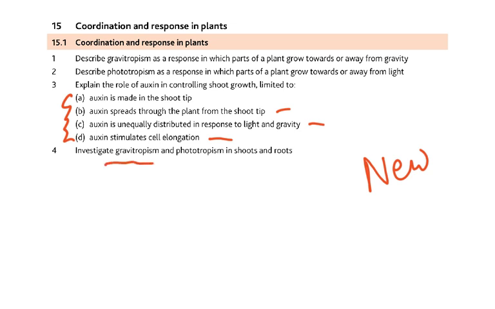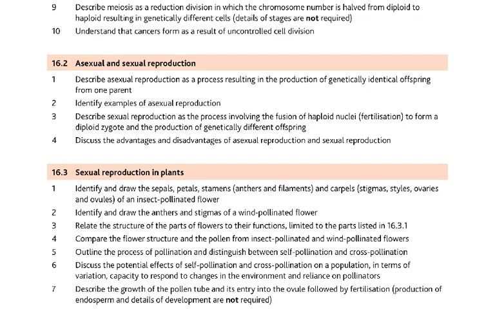Then you have to know what is gravitropism and phototropism. Then you must know what is a clinostat and how we set that up. Advantages and disadvantages of asexual reproduction and sexual reproduction. That's a very good question which we need to revise.